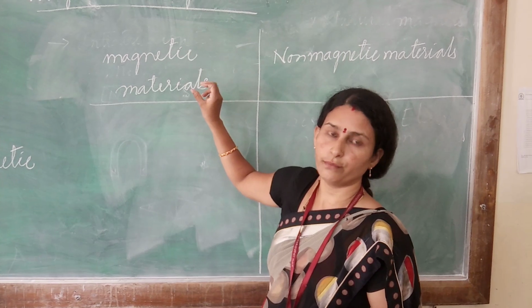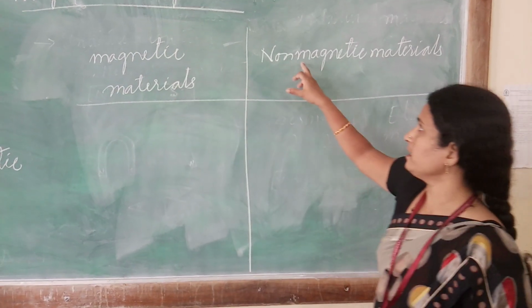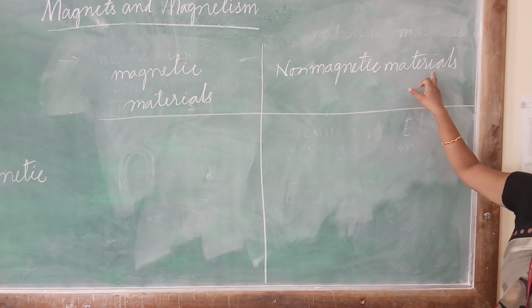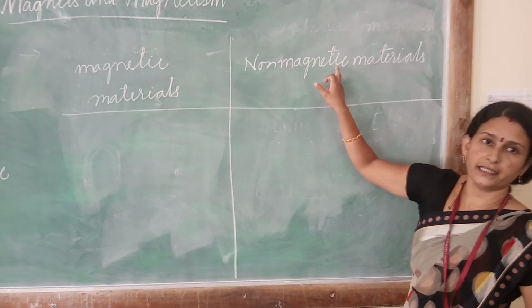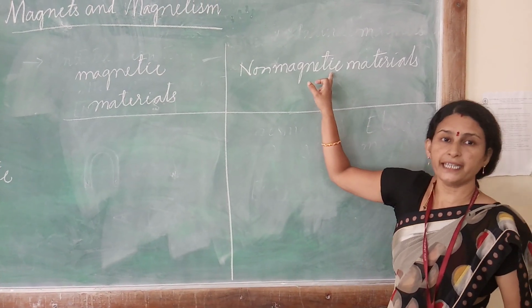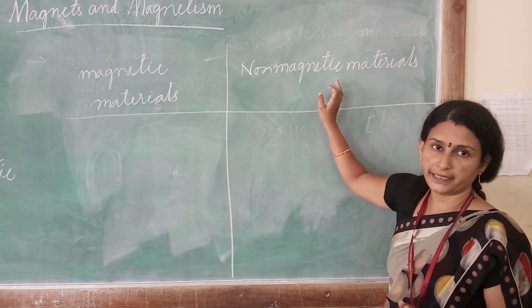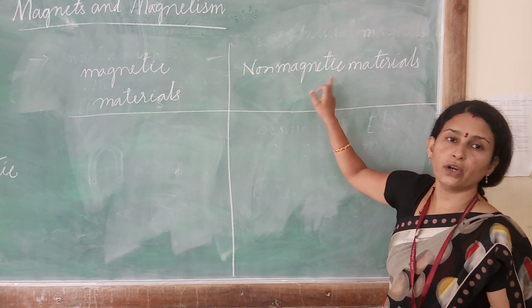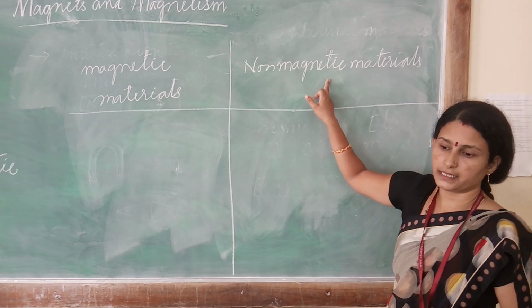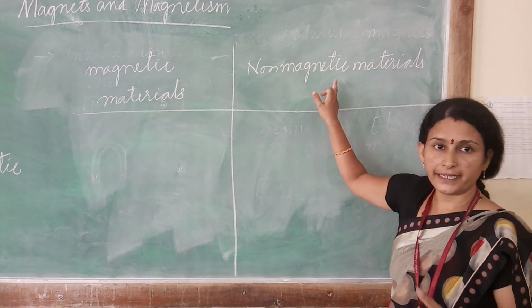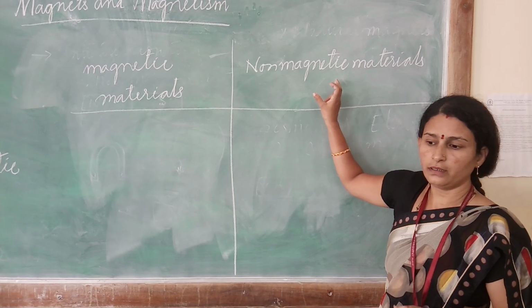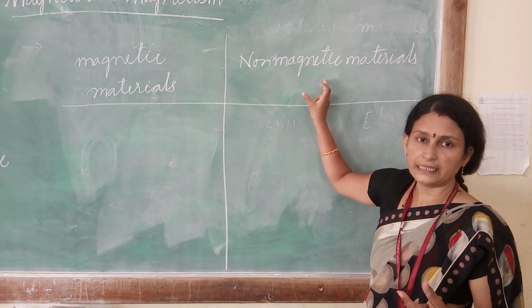And what is non-magnetic material? Non-magnetic materials are the materials which do not get attracted by magnets. Example, eraser, paper, wooden piece, rubber, etc.